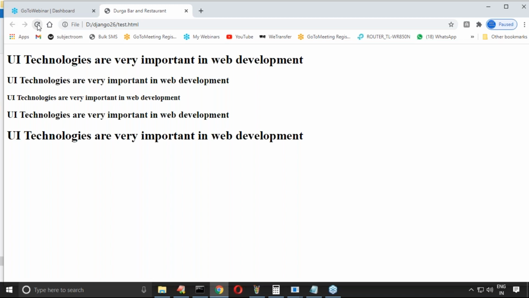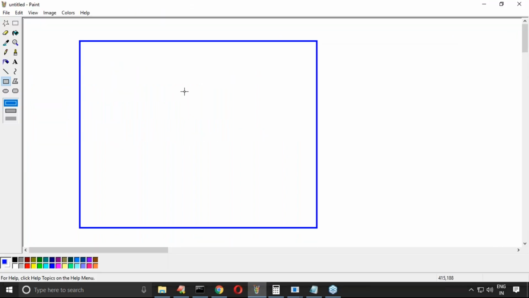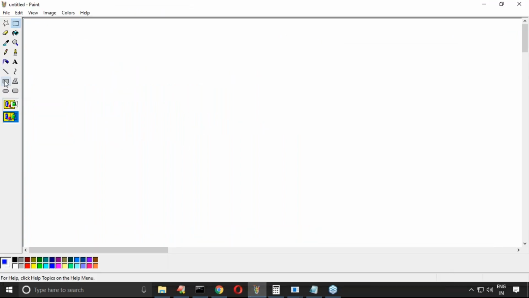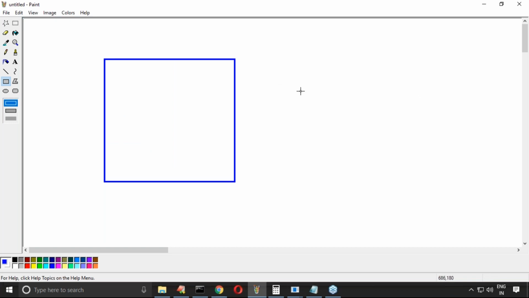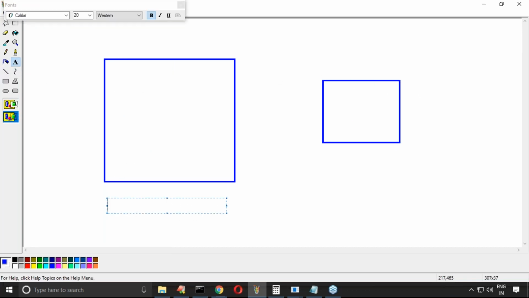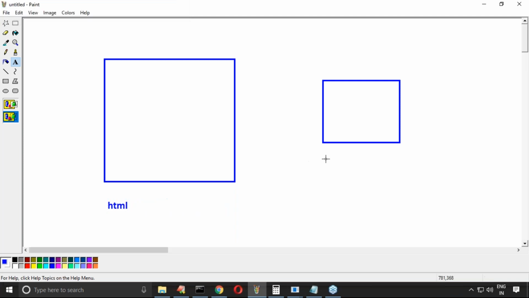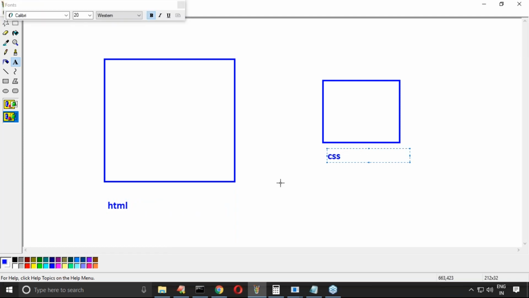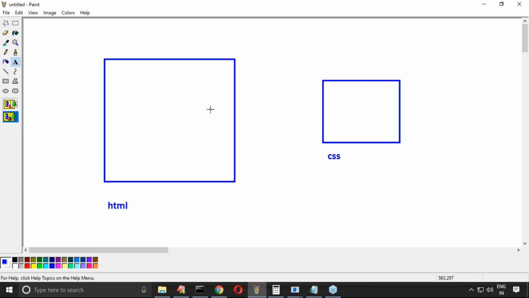No chance at all. What is the reason for that? Sir, the HTML page is already there. Now this is the HTML and the CSS file is there, but you didn't link these two things. This is the HTML and this is the CSS. You didn't link them. So I have to link this CSS to the HTML page.